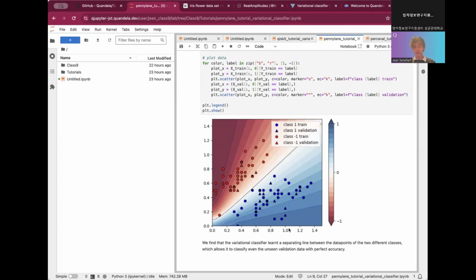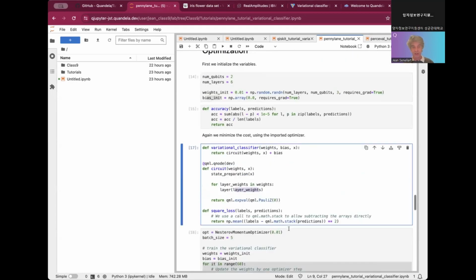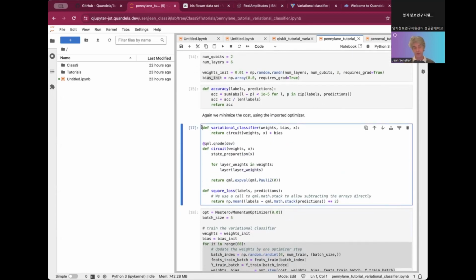Again, the point is not really to compare the different frameworks in terms of accuracy, but more to compare how the different frameworks implement this classification. And what is remarkable with PennyLane is the very simple and elegant definition of the problem through these quantum nodes and the classical nodes joined together.